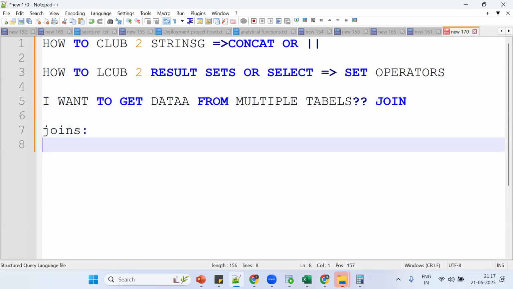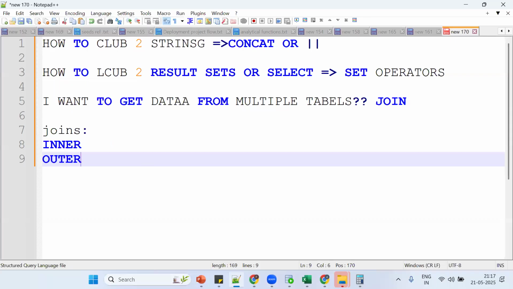Tell me again what types of joins we're having. Inner join, outer join. How many outer joins are there? Left outer, right outer, and full outer joins. See, so this is important. You need to understand clearly.